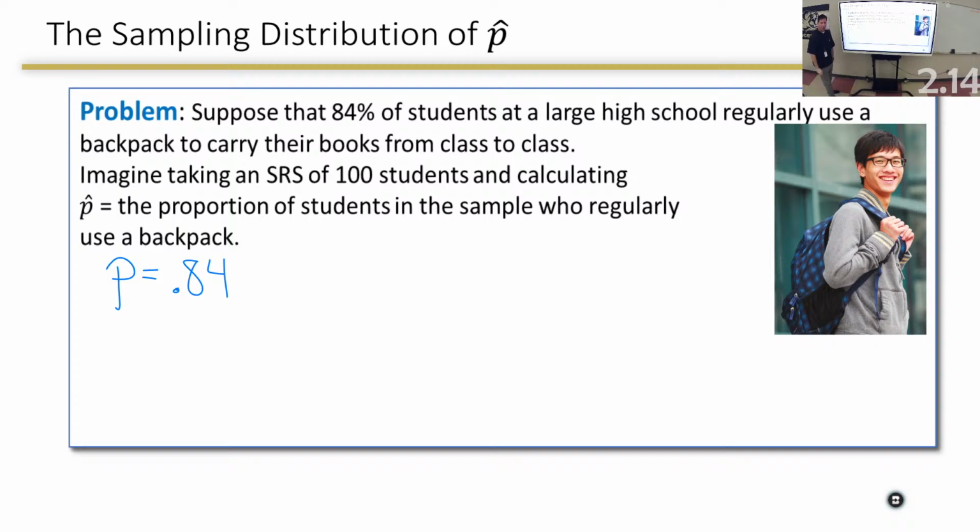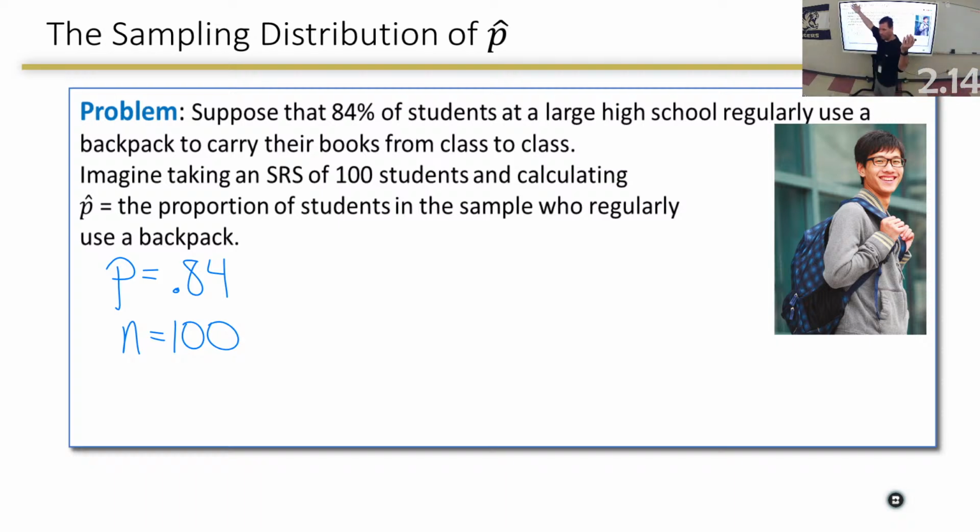Imagine an SRS of 100. Calculating p hat. I don't know if I had to write that down, but I do. Now, that's where they stopped right now. That's all they gave me. Everybody okay? Good? Any question about that? Notation is important. Why did I use a P?